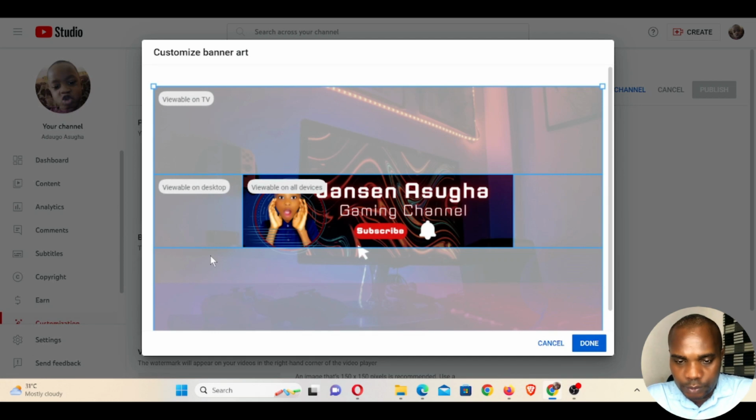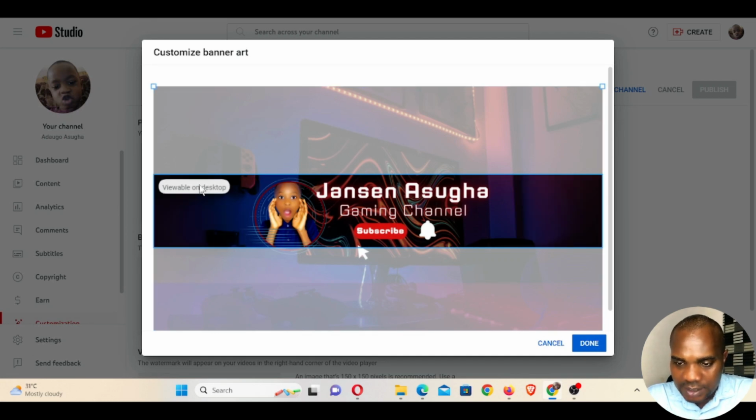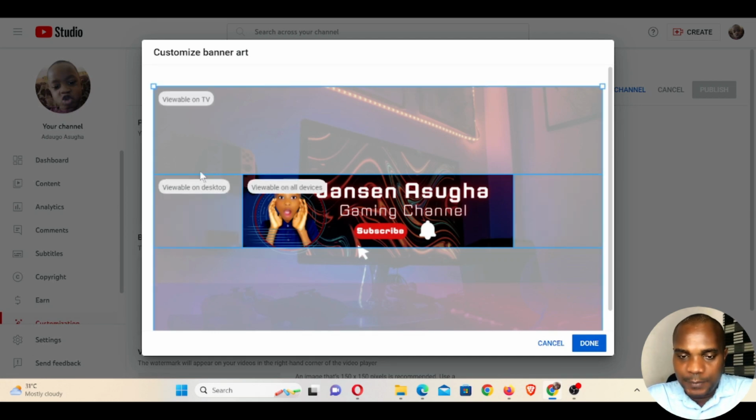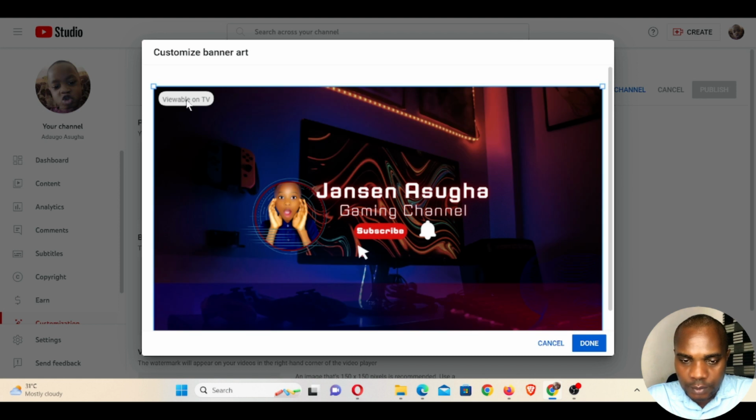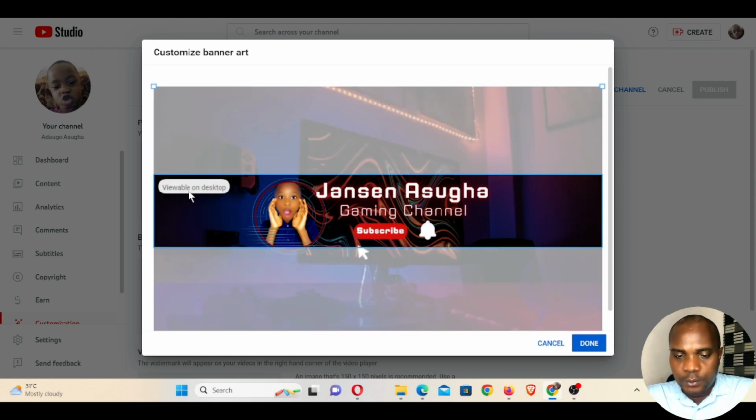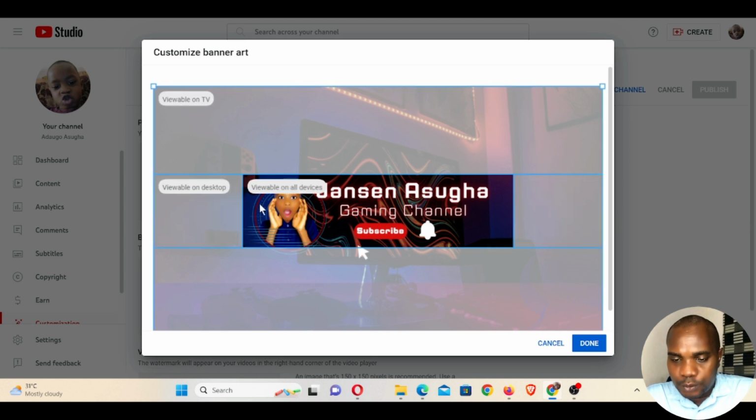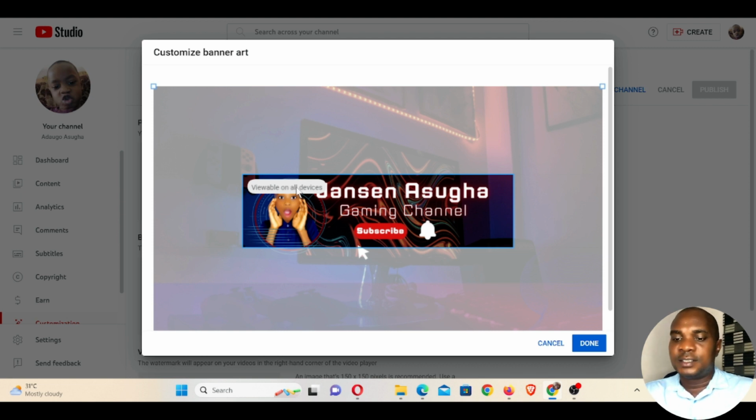And if you go to desktop view, this is how it's going to look. And if you go to TV, viewable on TV, this is how it's going to look. All the screen is going to show. If you go to desktop view, this is how it's going to look on laptop or desktop. And if you go to all device, this is exactly how it's going to look on all device, both phone and tablets and the rest.